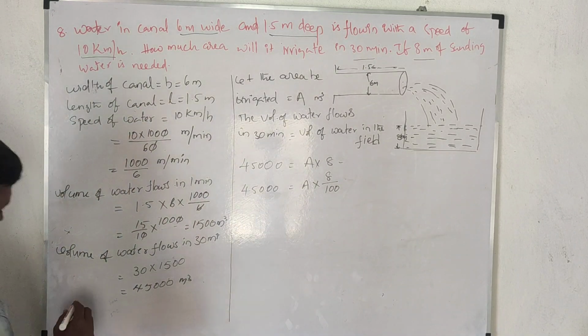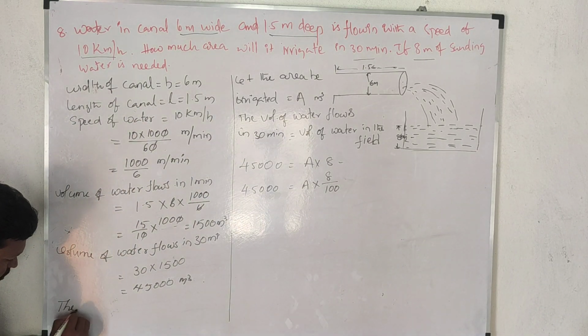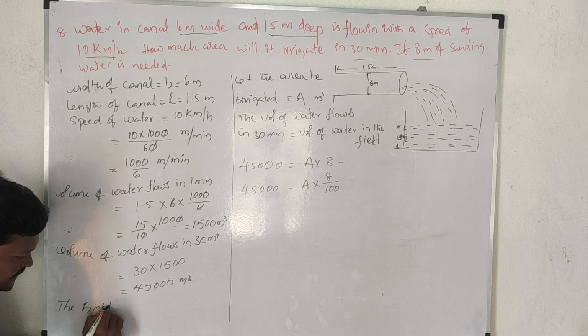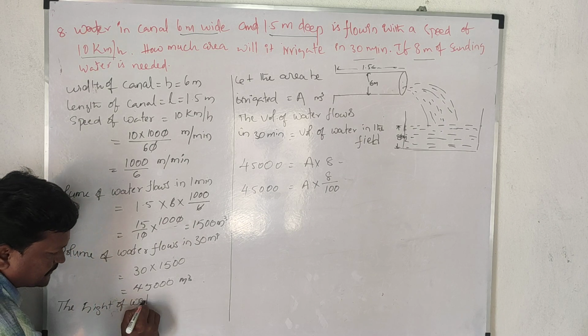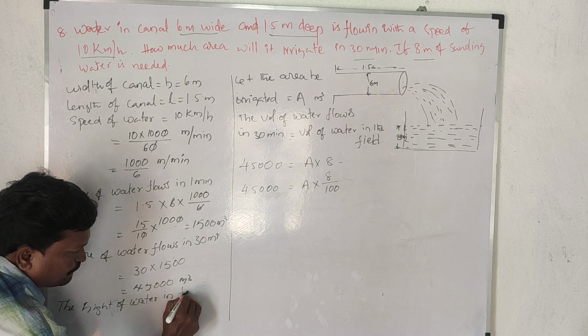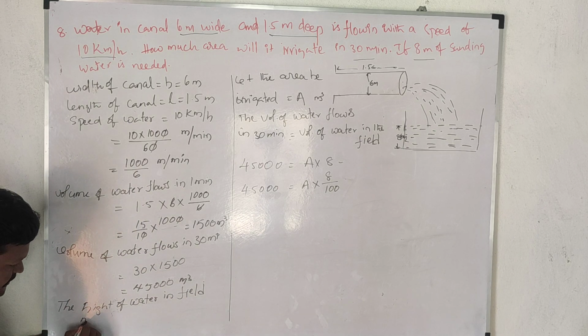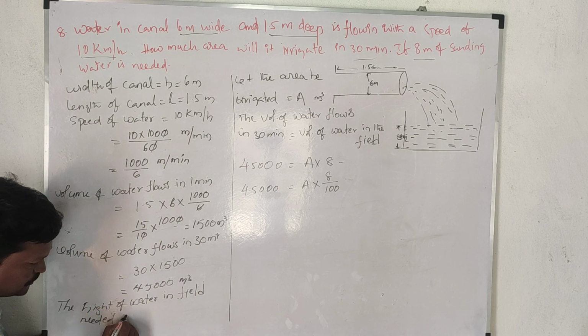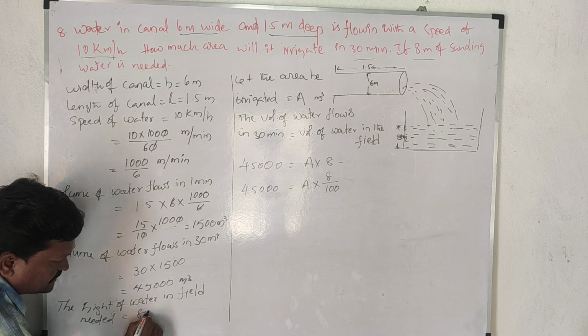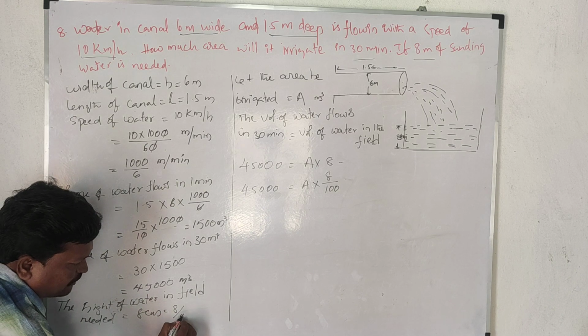Otherwise you can write here, the height of water in field needed is equal to 8 centimeters, that is 8 by 100 meters.